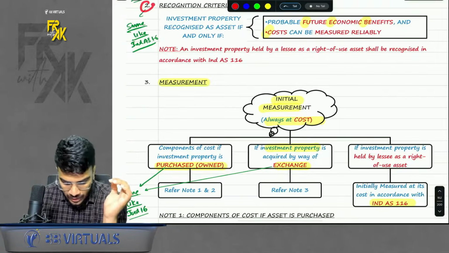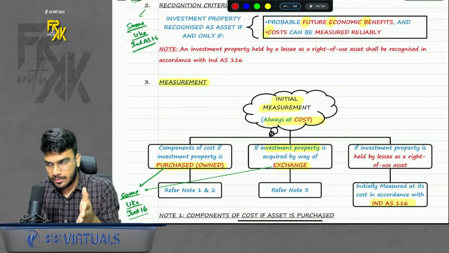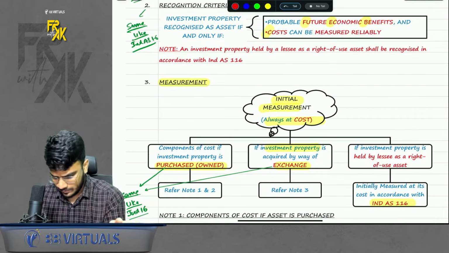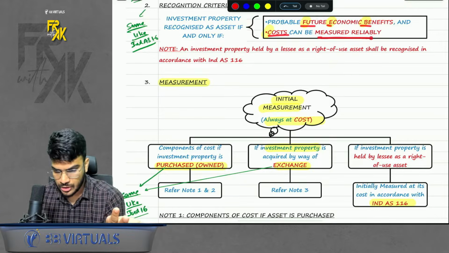Then there was the recognition criteria. When will you record the investment property in your balance sheet? Same criteria like Ind AS 16: future economic benefits and cost can be measured reliably.